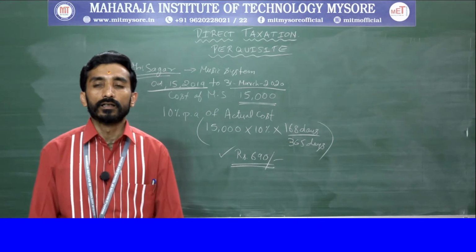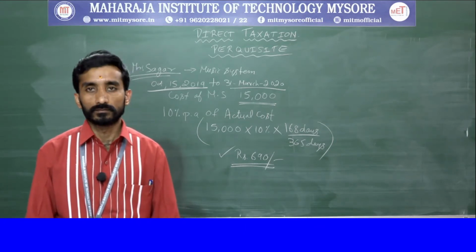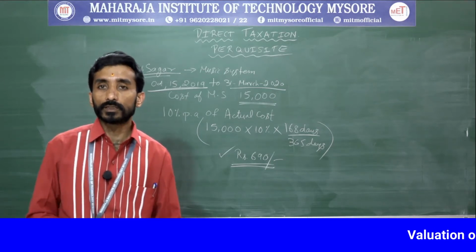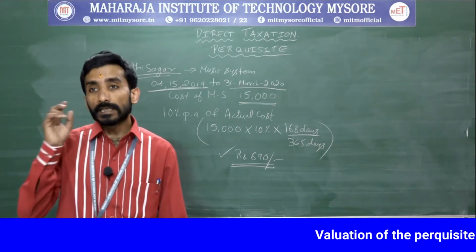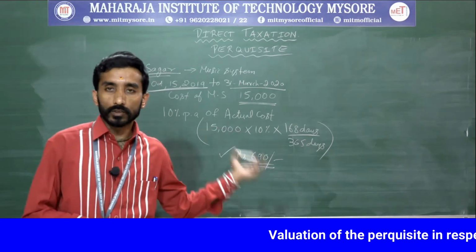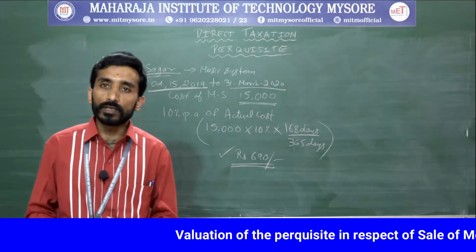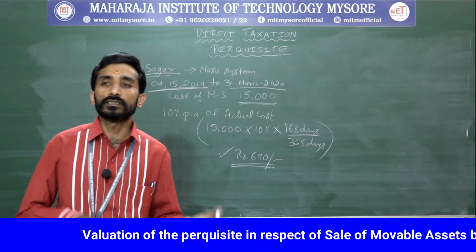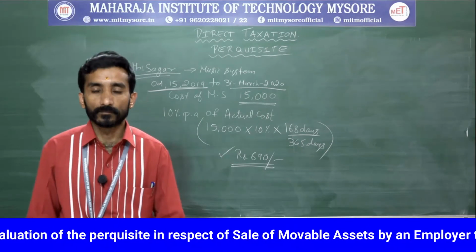Clear? So we will move on to one more perquisite. This is with respect to valuation of perquisite in respect of sale of movable asset. Now we discussed use of movable asset. Now we are moving on to sale of movable asset, means in case it is sold to the employee by the employer.